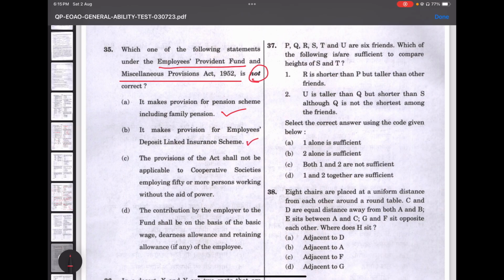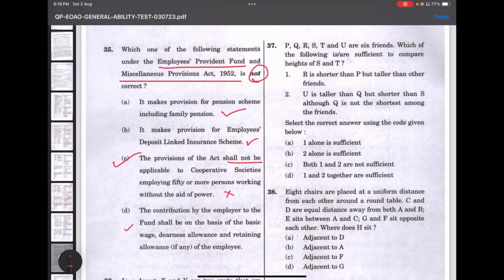This is also right. The provisions of the Act shall not be applicable to cooperative societies employing 50 or more persons working without the aid of power. No, shall be applicable. The contribution by the employer to the fund shall be on the basis of basic wage, diurnal allowance, and retaining allowance. It's also right. The answer is option C, 35C.